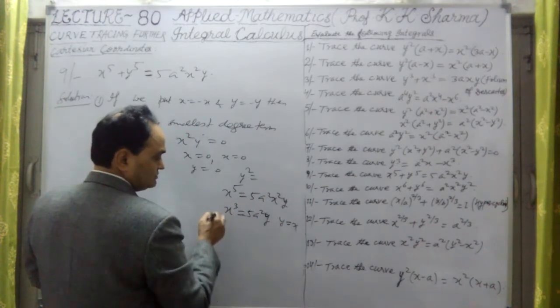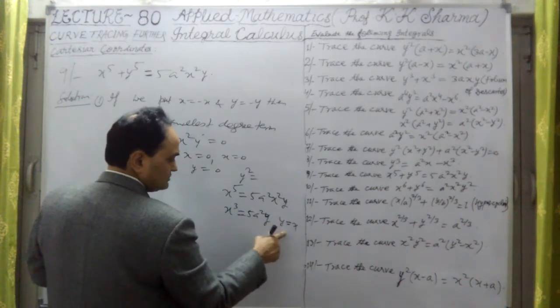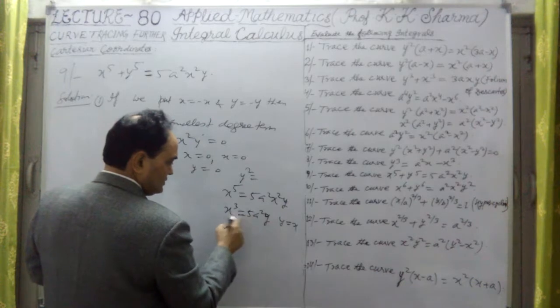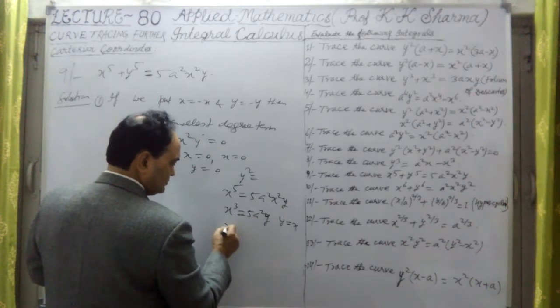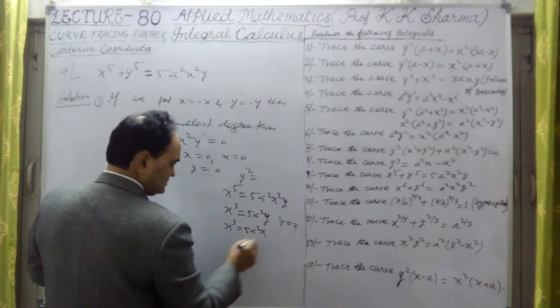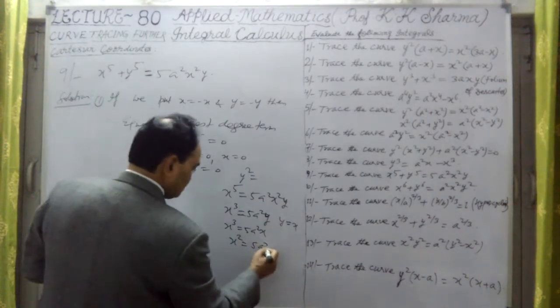So on y equal to x, the curve is in the first quadrant and third quadrant, opposite quadrant. Sorry. So x cube, if I put y equal to x here, x cube is equal to 5a square into x. That means x square is equal to 5a square. Sorry, this is 5a square.